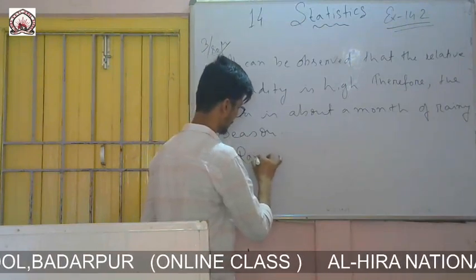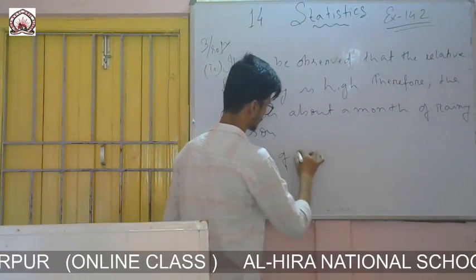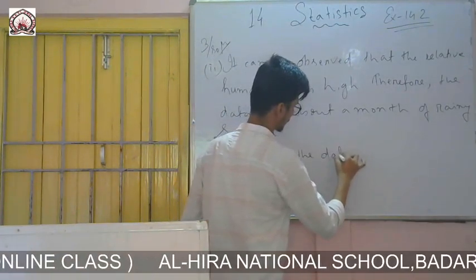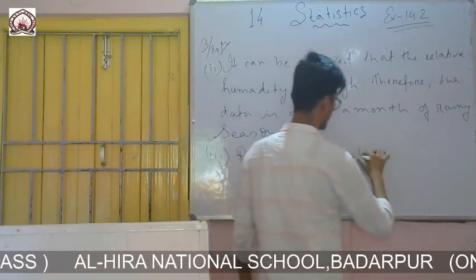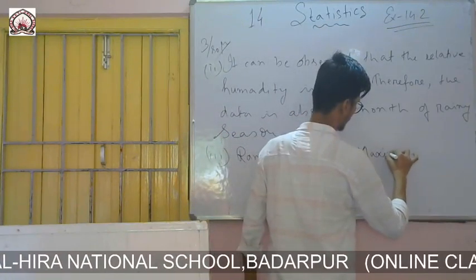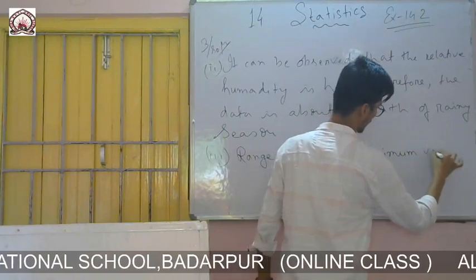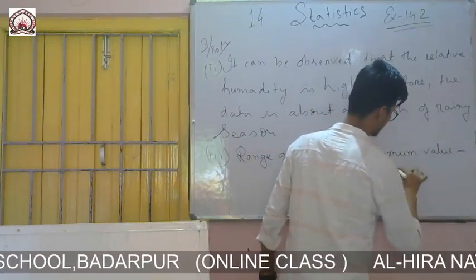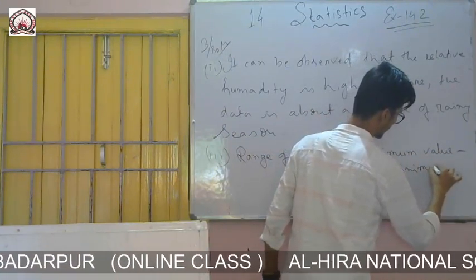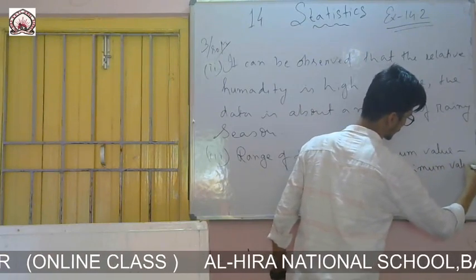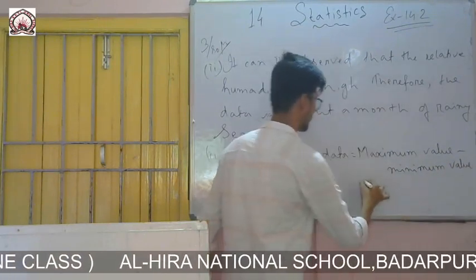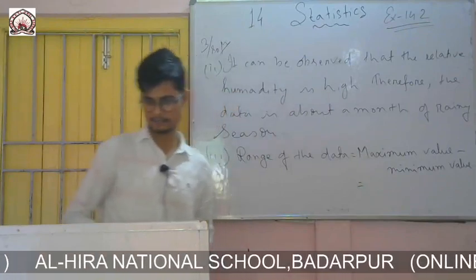So the range of the data equals maximum value minus minimum value. Which is the maximum here?